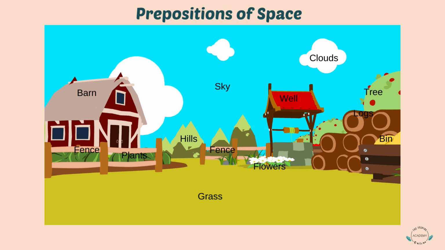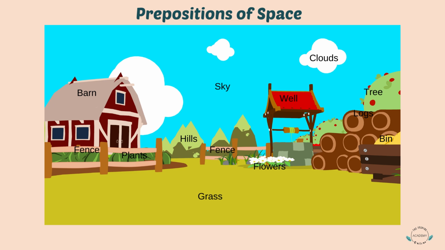So, for our example, we're taking a look at a farm, a typical farm, and we're learning some farm vocabulary. So, we have a fence, plants, a barn, hills, grass, flowers, a well, logs, a bin that might carry hay or grain or any produce, a tree, clouds, and a sky. So let's take a look at prepositions of space.